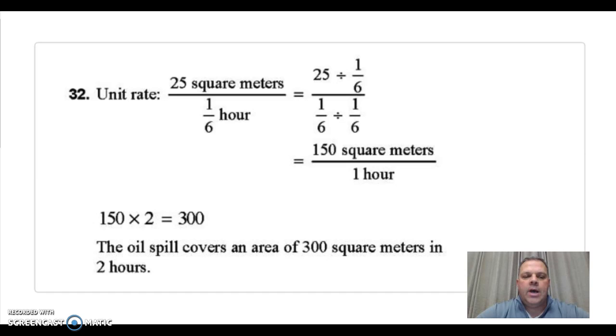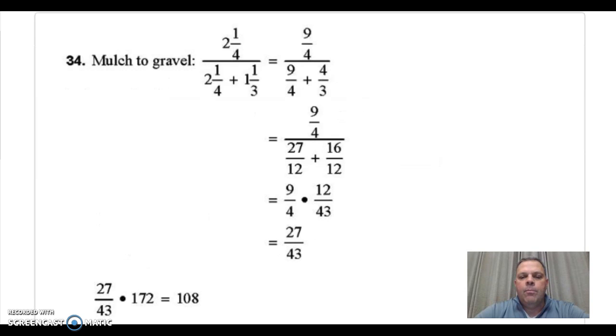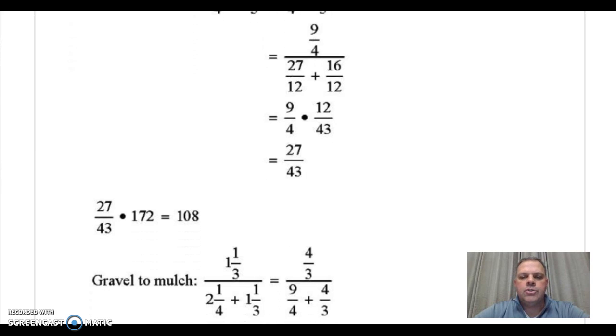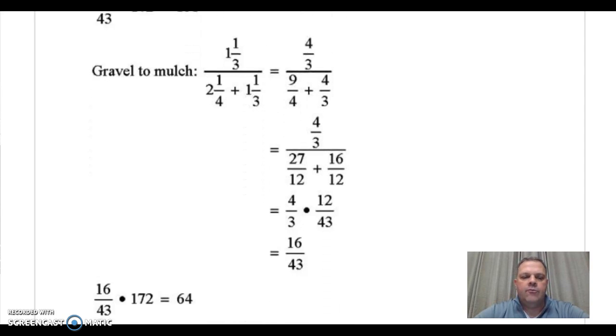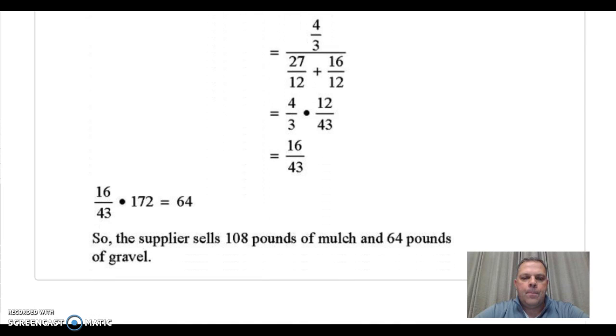The answer to number 32 is the oil spill covers 300 square meters in 2 hours. Our last problem on the homework, mulch to gravel. The answer of mulch to gravel is 108 pounds of mulch and 64 pounds of gravel.